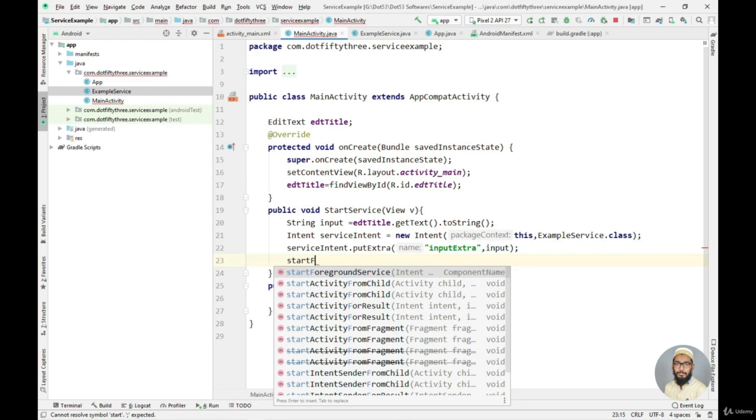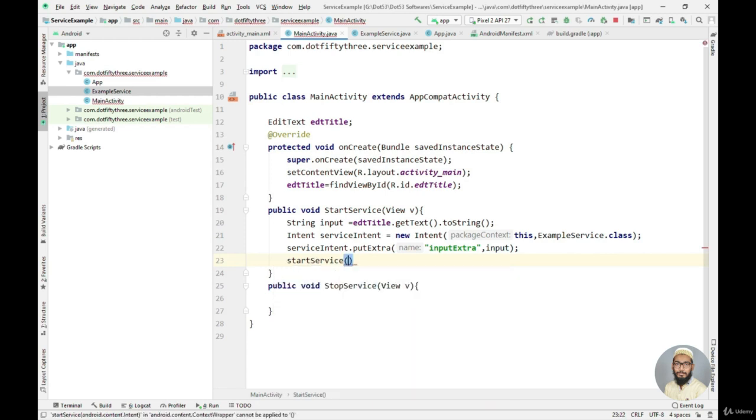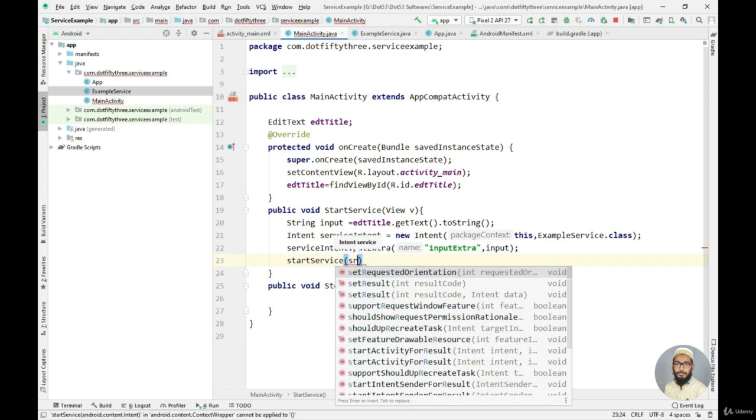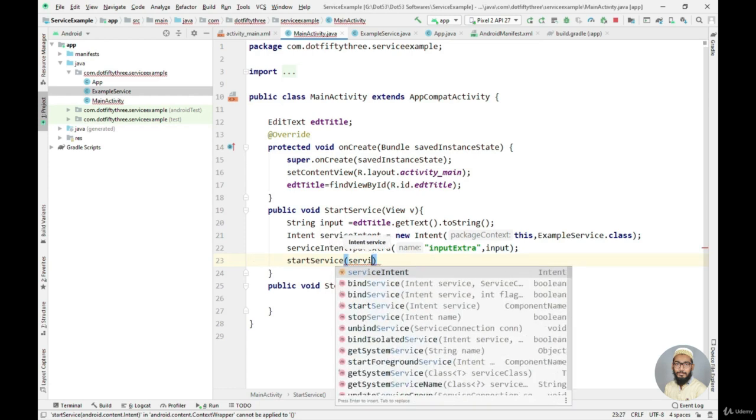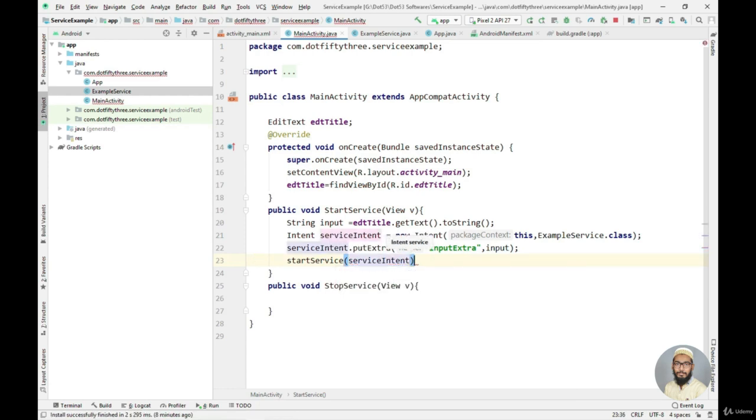Let's ignore it and use the startService method, as we are going to use startForegroundService later on in this application. So let's give it startService, and we need to pass the intent object here, that is serviceIntent. Now let's put the semicolon at the end and we are done with this method.